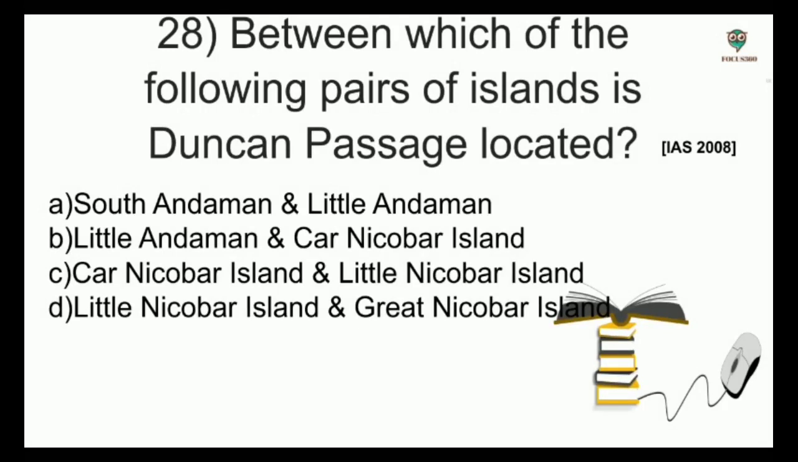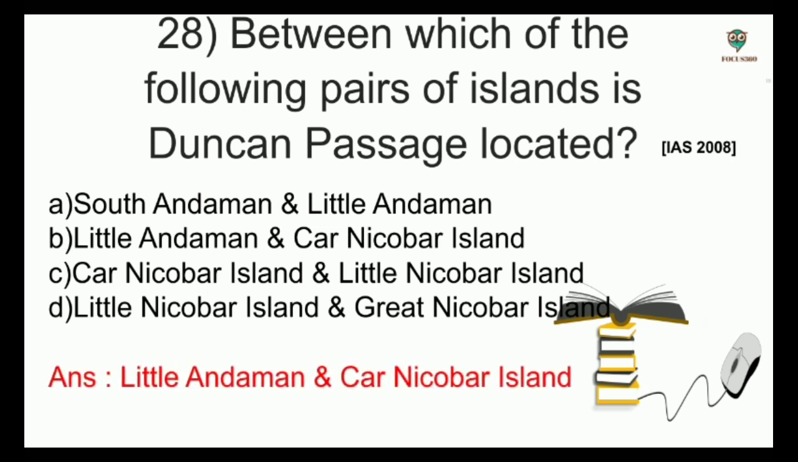Next, between which of the following pairs of islands is Duncan Passage located? Options: South Andaman and Little Andaman, Little Andaman and Car Nicobar Island, Car Nicobar Island and Little Nicobar Island, Little Nicobar Island and Great Nicobar Island. And the answer is Little Andaman and Car Nicobar Island.